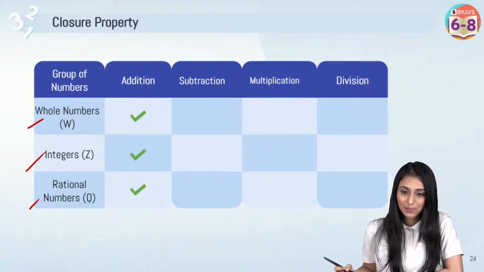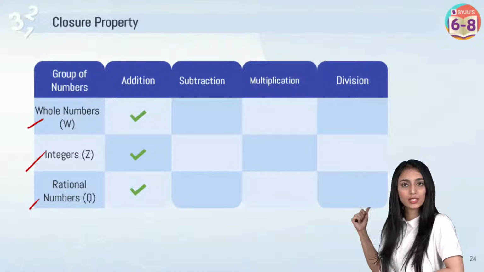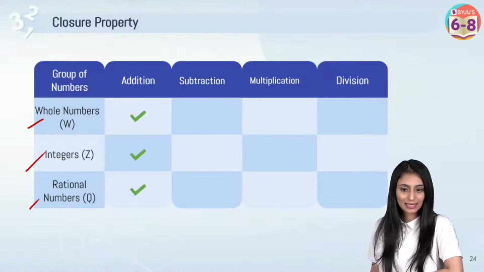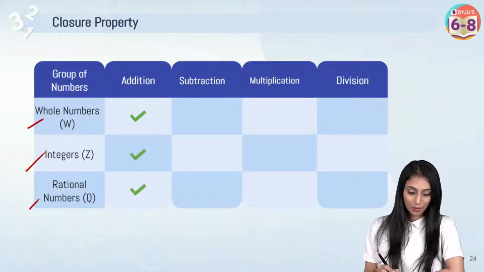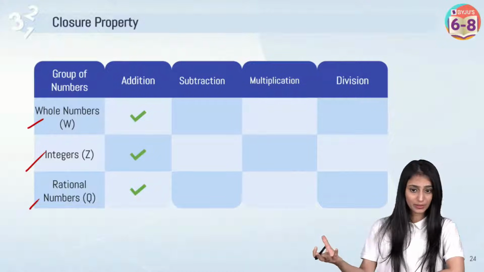Yes, the calculation, absolutely, right. So currently I'm talking about closure property. When it comes to addition, it holds true for closure property, right? Yes, they all are closed, because you add any two whole numbers, you will get a different number, right?